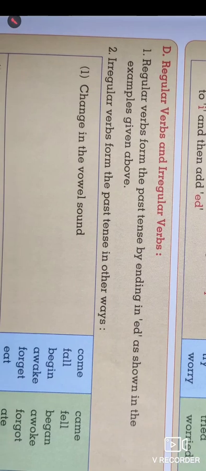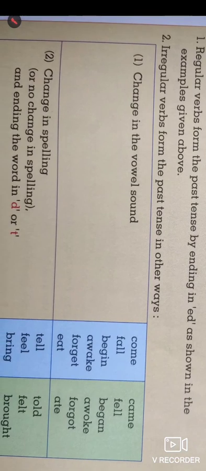In verbs, basically we have two types, that is regular verbs and irregular verbs. The regular verbs are those verbs which, in the past tense, end with the suffix ed, as shown in the examples. Look at the table. Irregular verbs completely change the word. Look at the irregular verb come.